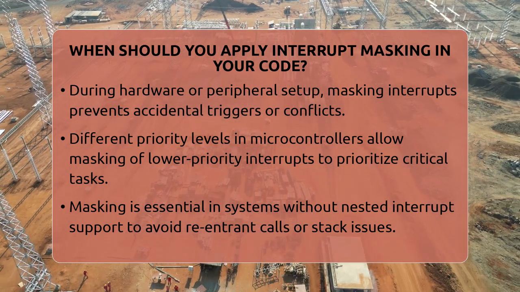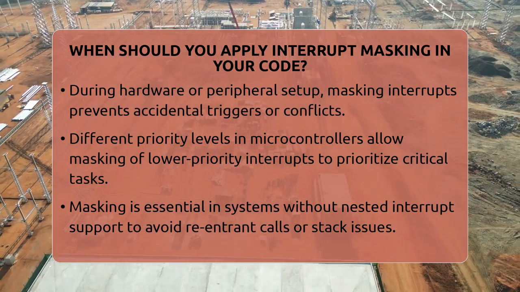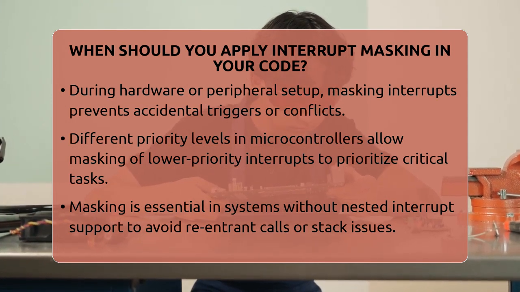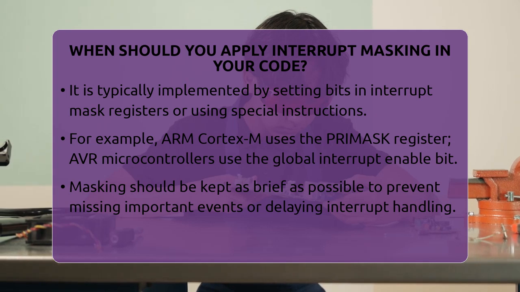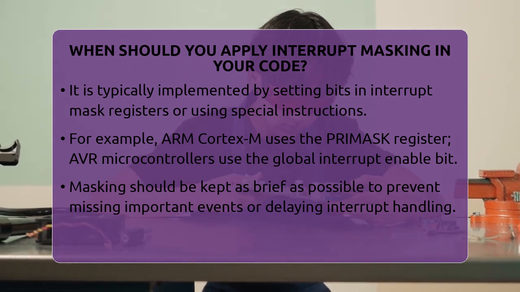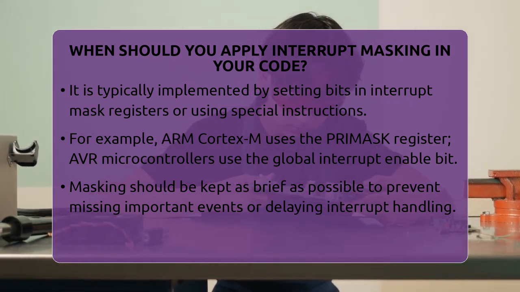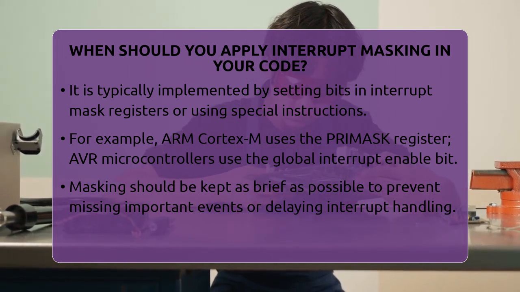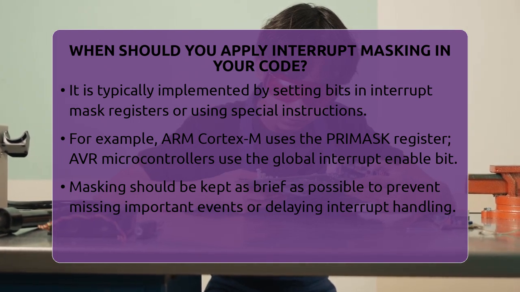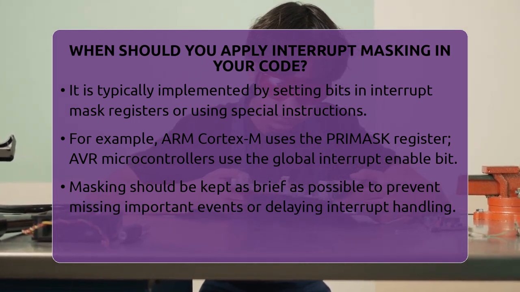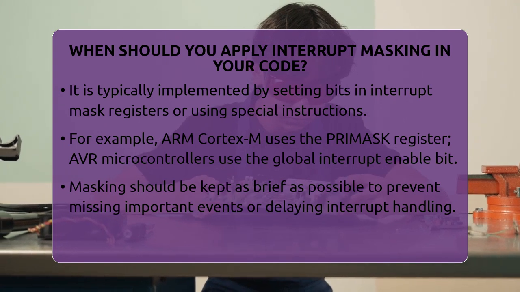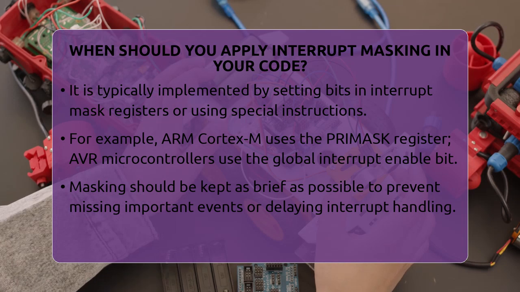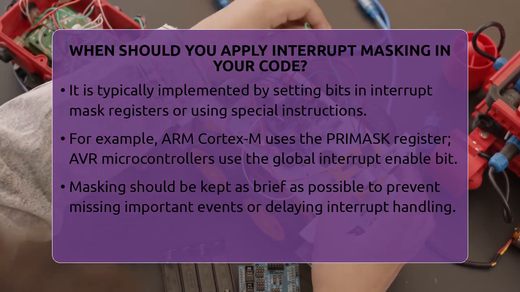Microcontrollers often support different levels of interrupt priority. Masking lower priority interrupts while servicing higher priority ones can help manage real-time responsiveness. This way, critical tasks are handled immediately, while less urgent interrupts wait their turn. If your microcontroller does not support nested interrupts, masking is essential during an interrupt service routine. Masking prevents reentrant calls or nested interrupts that could cause stack overflow or logical errors.